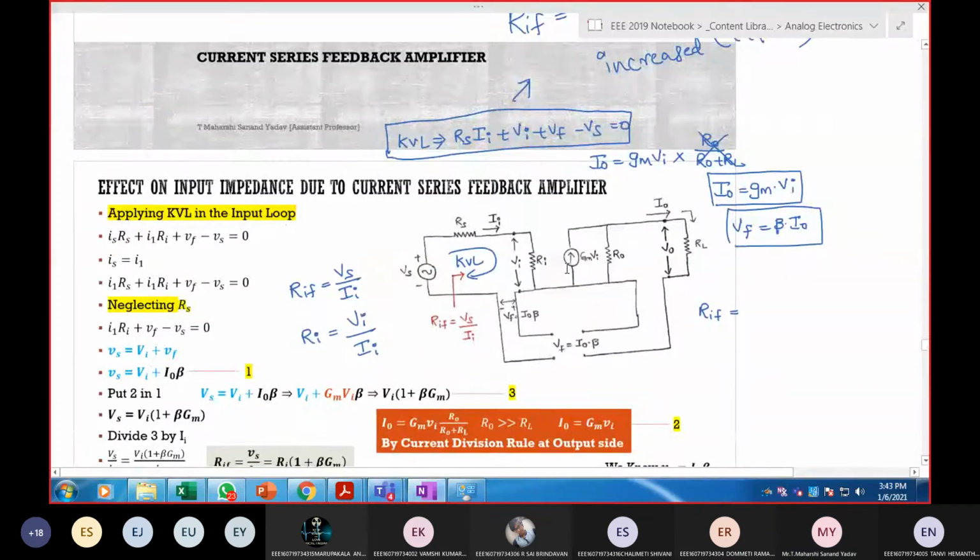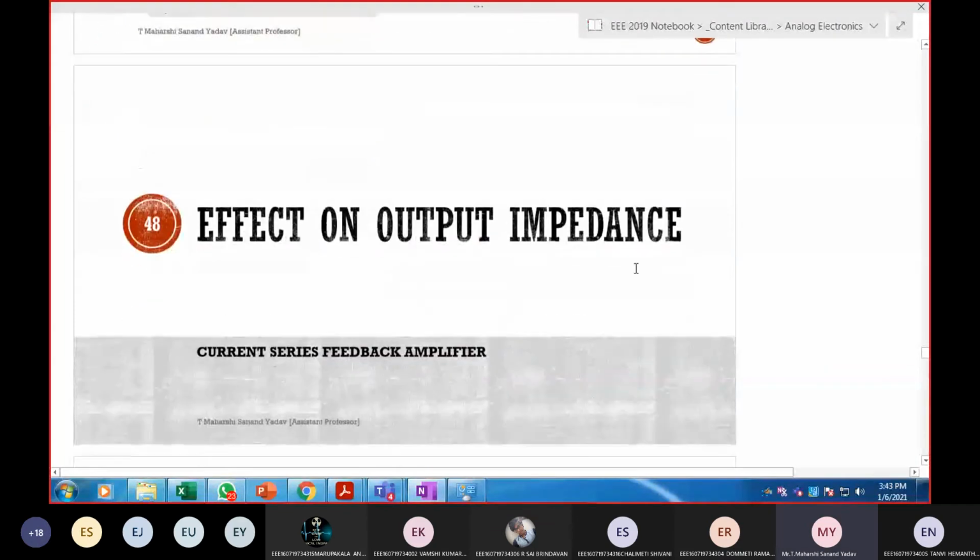Yes, sir. Can you tell me the conditions in order to calculate output impedance in case of current series?